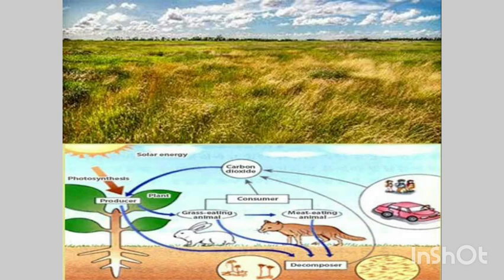Each and every animal depends on the others. It is the interrelationship between living things, that is, human beings or animals depending on plants. So these are all the ecological system.